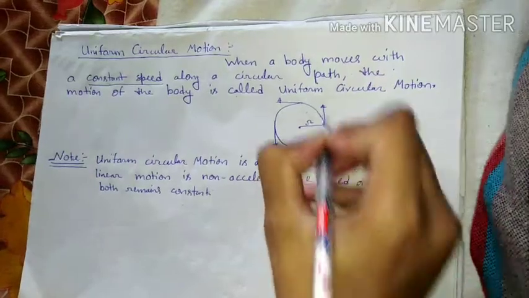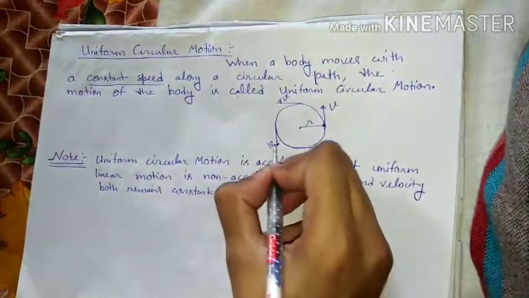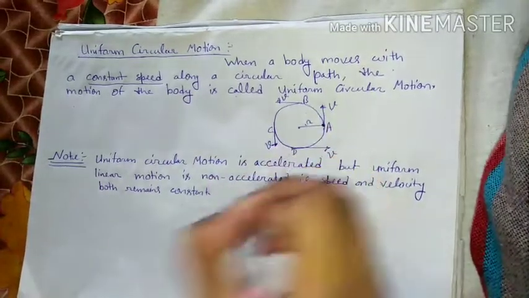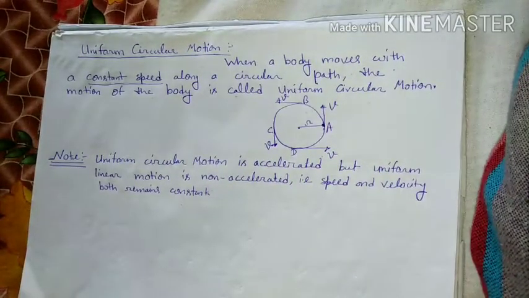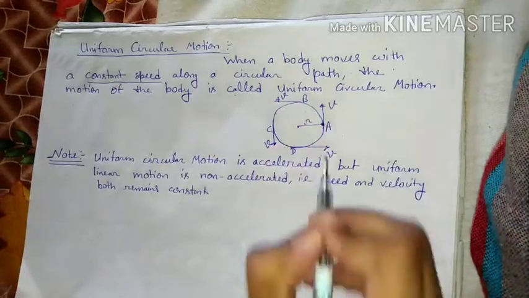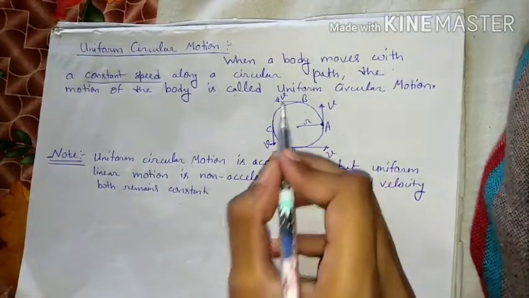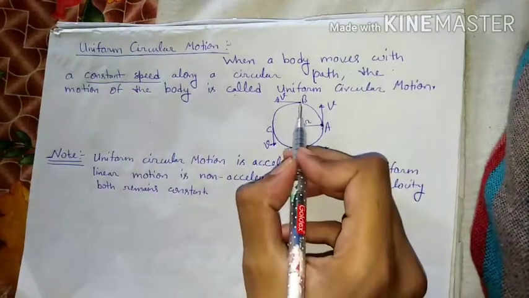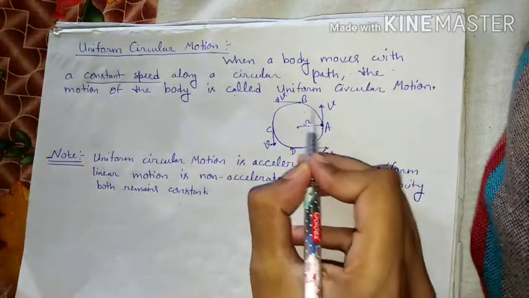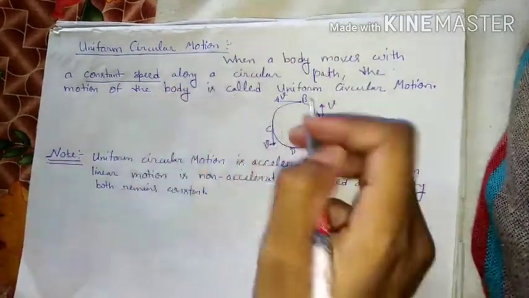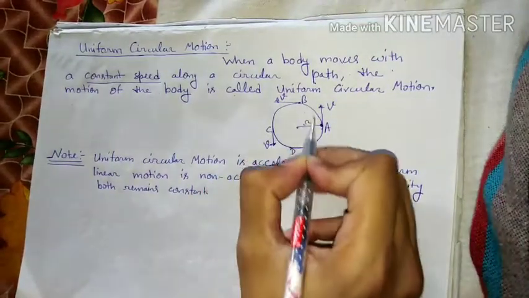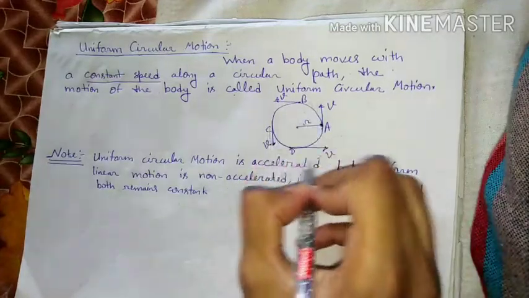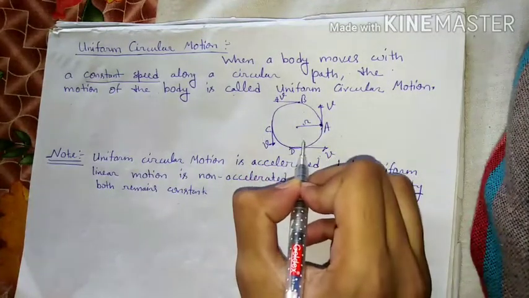Here is the direction of v, this is point a, point b, point c and point d. In circular motion the acceleration is not constant. The acceleration keeps changing, because the velocity changes at different points, and this motion is called circular motion, and this acceleration is known as the centripetal acceleration.